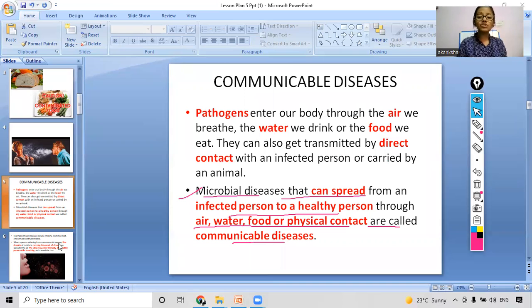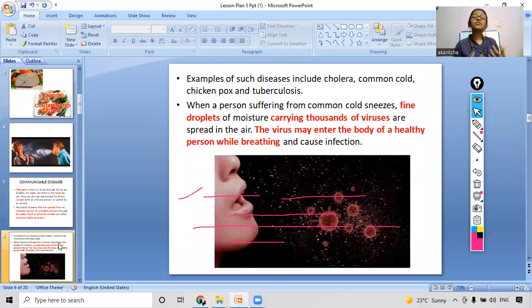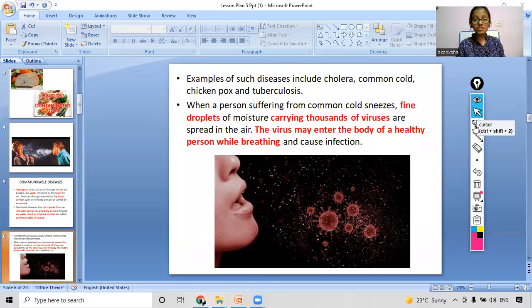Now we will see some more details. This was the general introduction about communicable disease. Now coming to the more detailed part. As you can see in this slide, examples of such diseases include cholera, common cold, chickenpox, and tuberculosis. So these are the different communicable diseases.